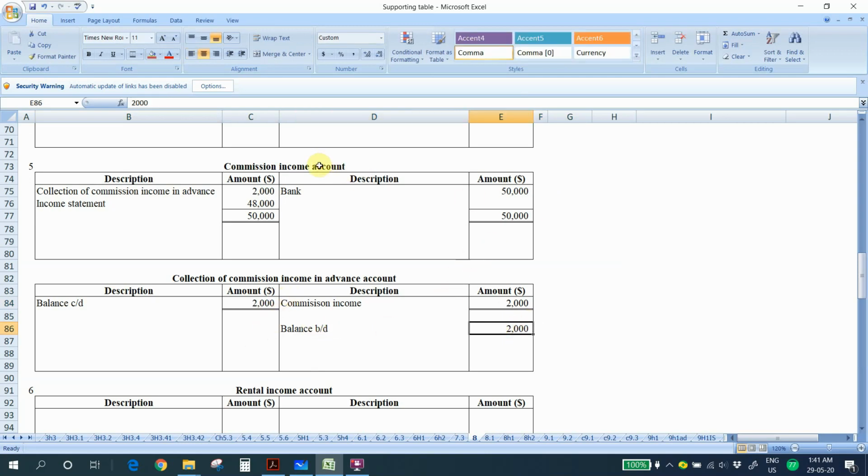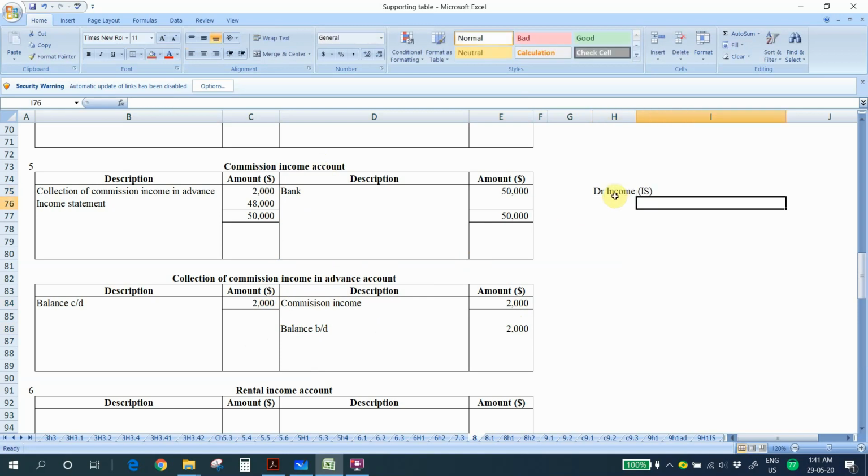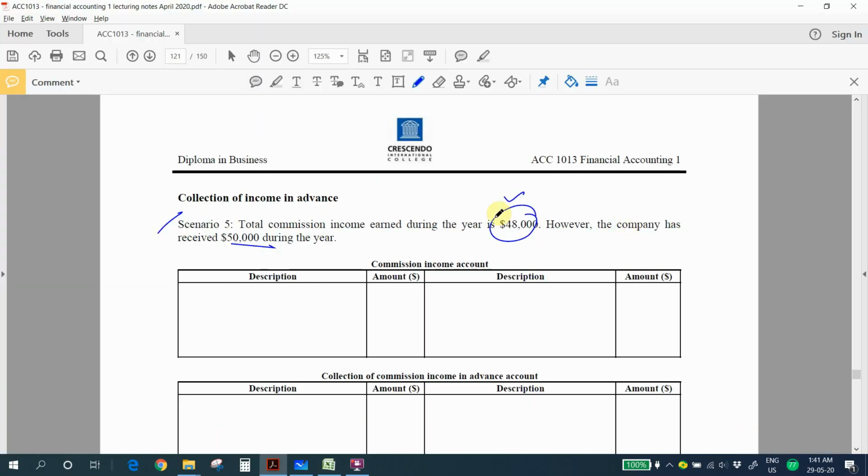So what is the double entry for our income collection in advance? We debit the income account, which is under your income statement, and we credit collection in advance. This is your current liability under statement of financial position. So this is the double entry when you have collection of income in advance. Next, the next situation is